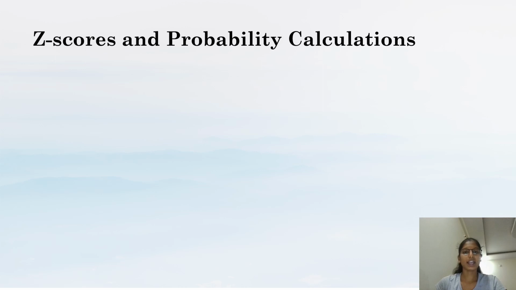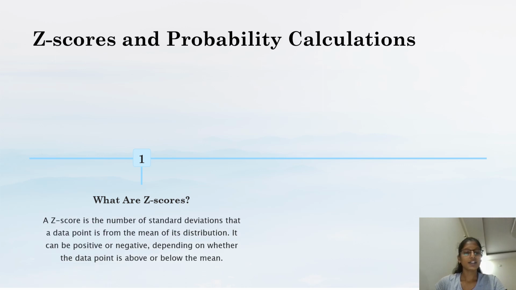Z-scores and probability calculation. So we are going to learn about z-scores and probability calculation. First one, what are z-scores? The z-score is the number of standard deviations that a data point is from the mean of its distribution. It can be positive or negative depending on whether the data point is above or below the mean.